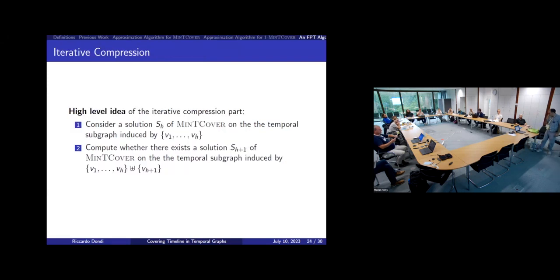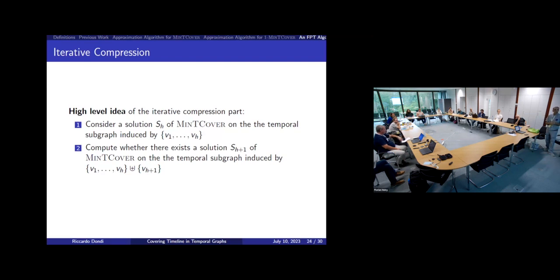Okay, so the high-level idea of iterative compression. Let's say that we order the vertices, so we have V1, V2, up to Vn. Let's say that we consider only the vertices from 1 to h, and for those we are able to compute a solution for the problem, which I call S_h, that has span at most k. Okay, so this is something I have.